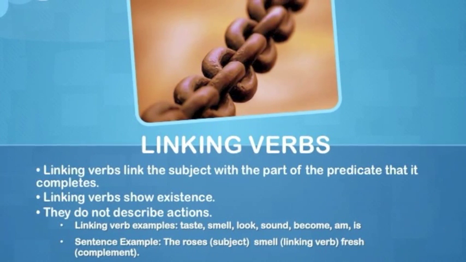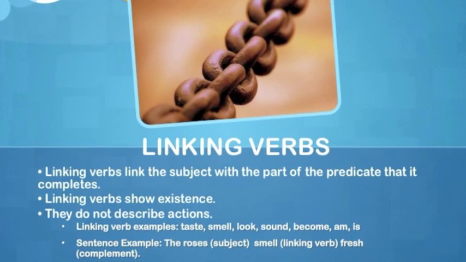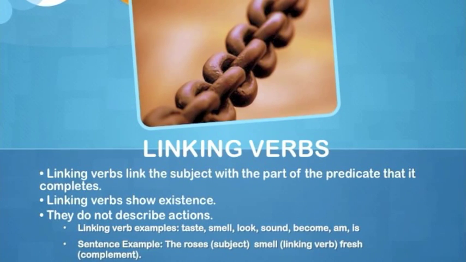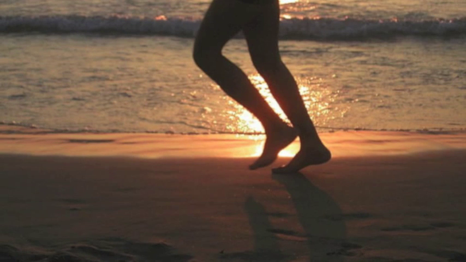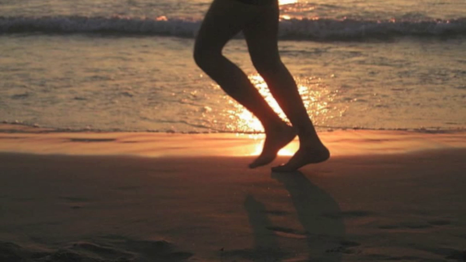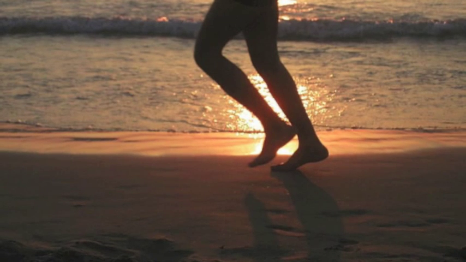Linking verbs show existence, and they do not describe action. So examples are am, is, taste, smell, sound. And then there are action verbs, and action verbs describe physical action. Action verbs tell about things that the subject can do. Jump, run, eat, swim, sit, stand. If a subject can physically do the things that the verb is describing, then it is an action verb.